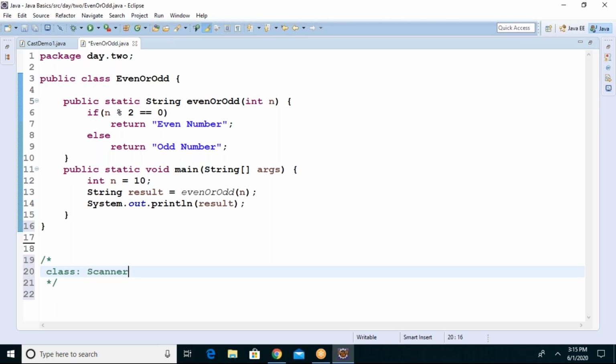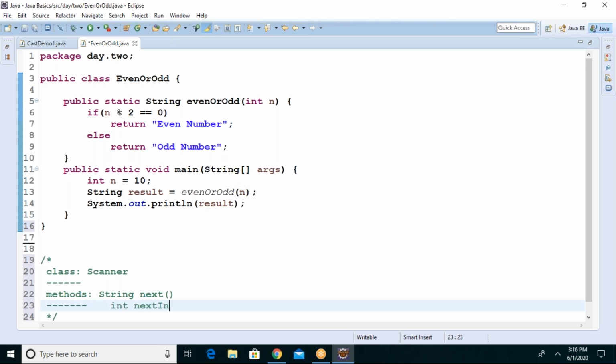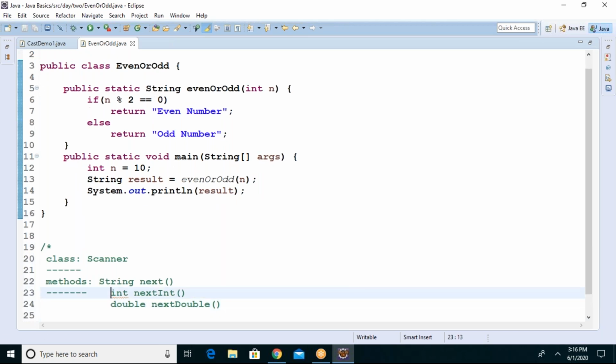So the Scanner class provides certain methods, and our target is methods in Java. For example, the next method reads a string from the user. There is one more method, nextInt. We have nextDouble, and similarly nextByte, nextShort, nextFloat. Every method we have.